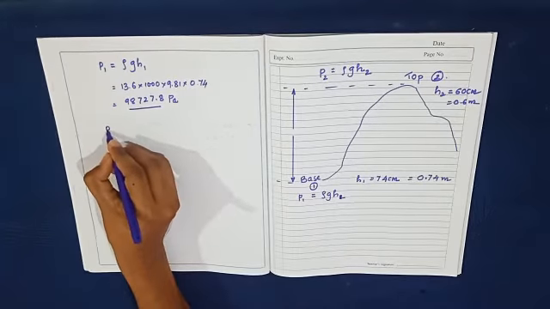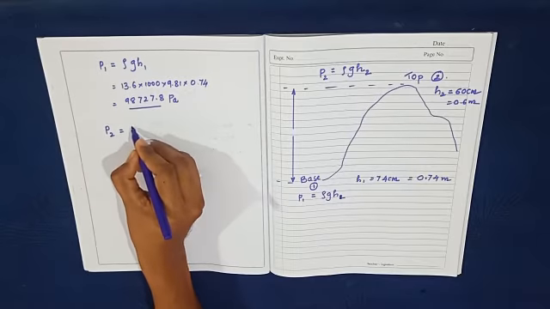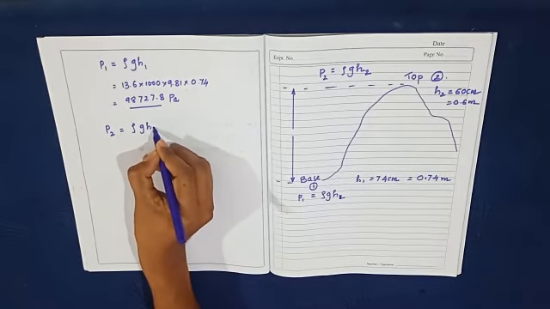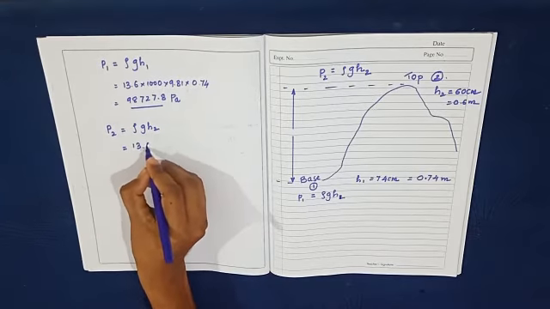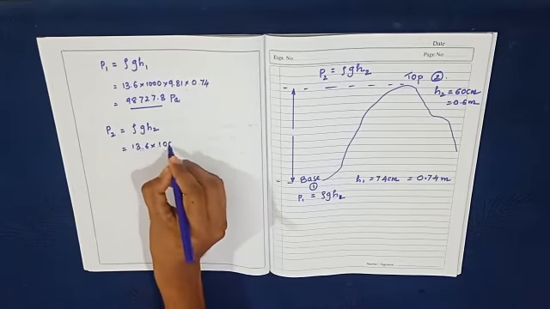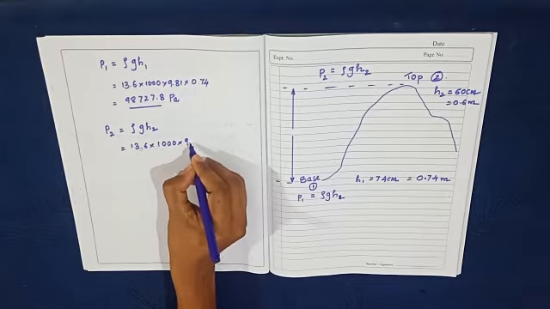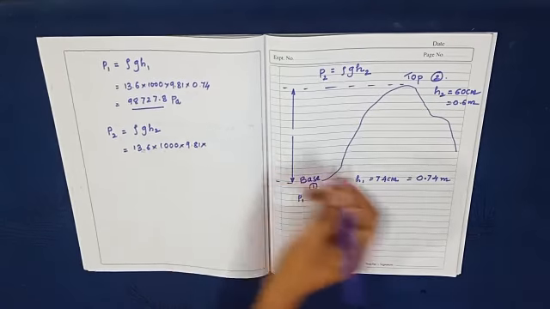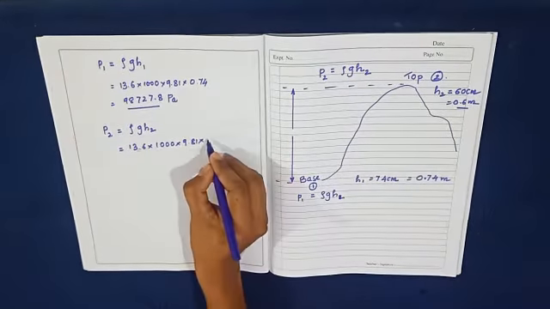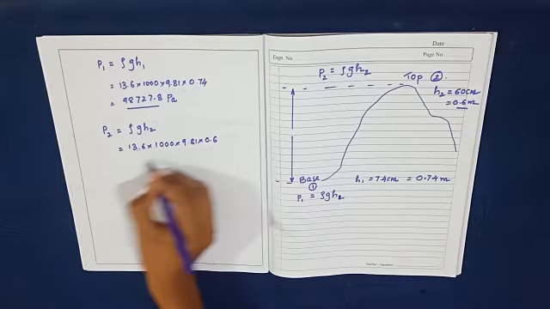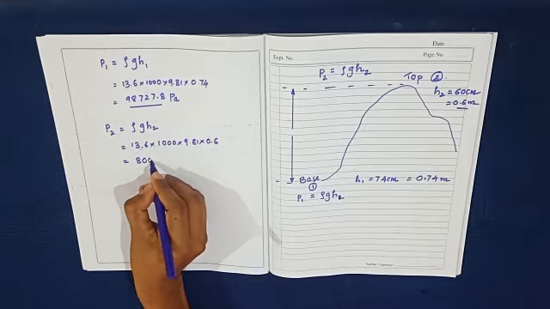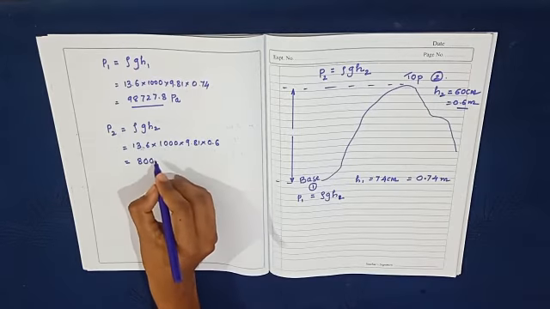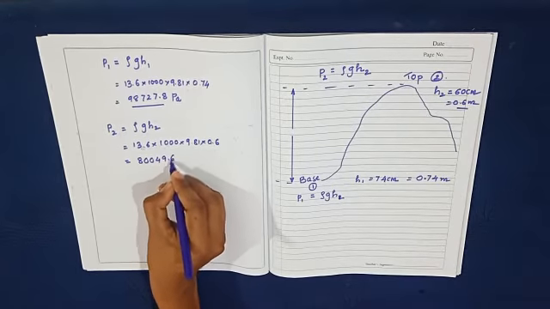The second thing is P2. It is equal to rho G H2. Same thing: 13.6 into 1000, 9.81, that is the G value, and here it is 0.6. So after calculation the value is 80049.6 Pascal.